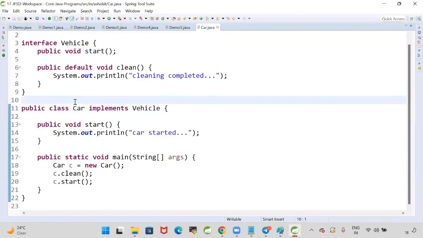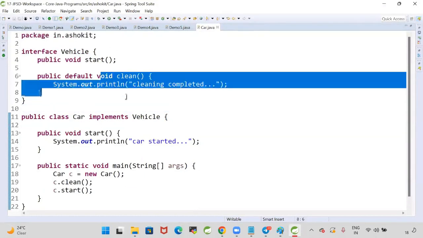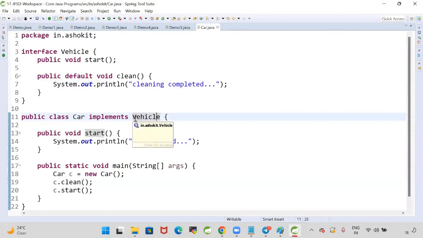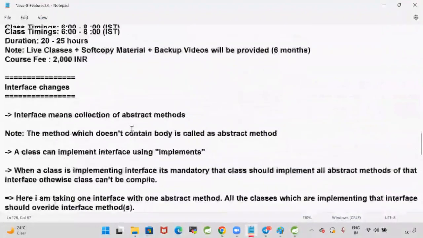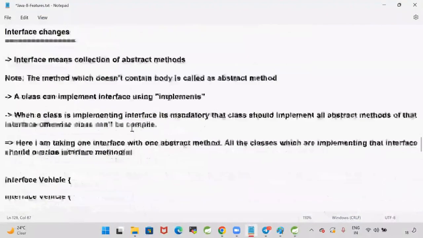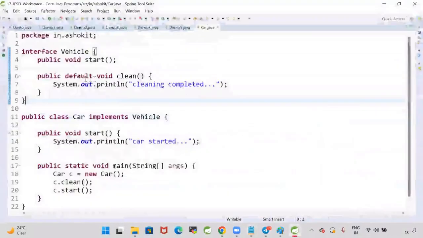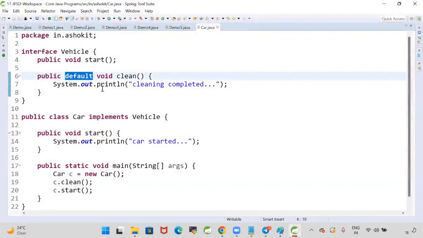Default methods are providing backward compatibility. Okay, guys. So in the interfaces, you can write a concrete method, but the Java people kept one rule. If you want to write a concrete method in the interface, that concrete method should be either default or static.